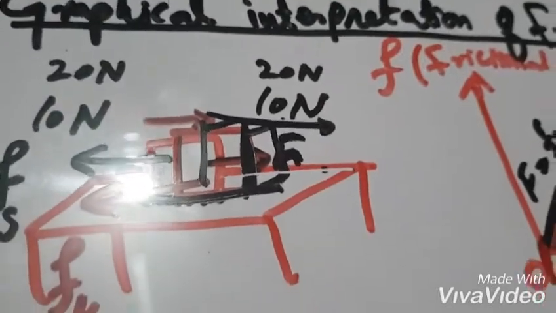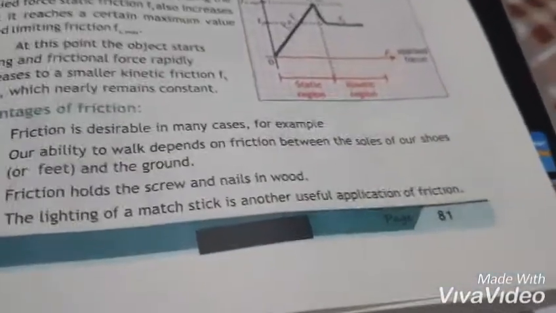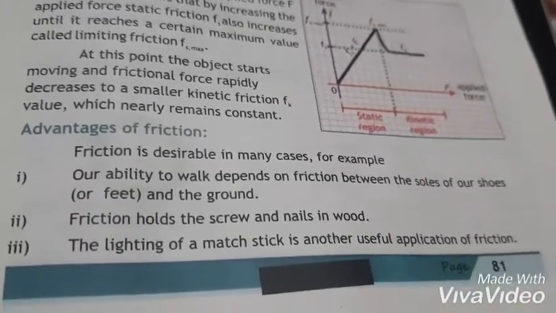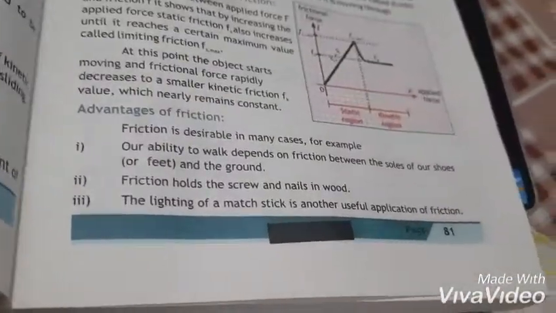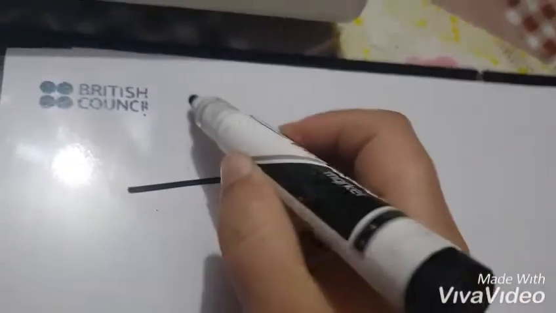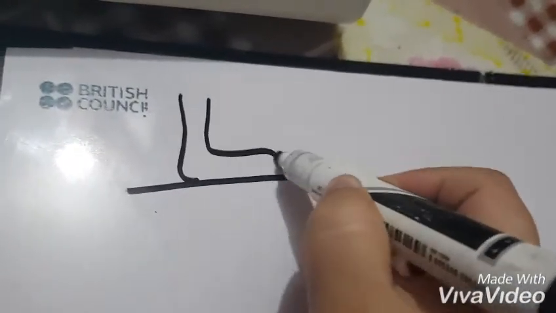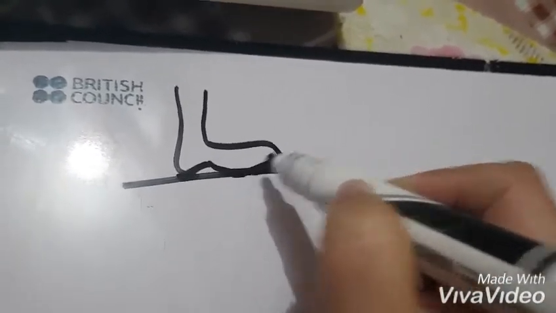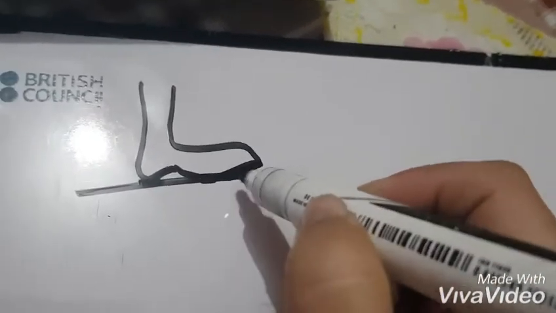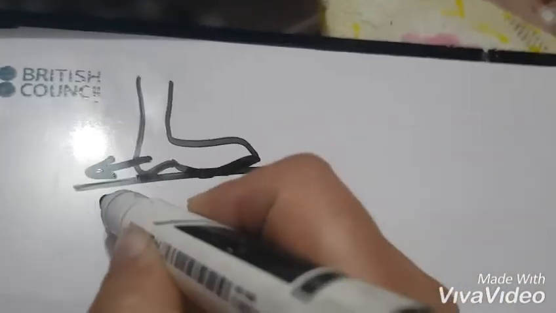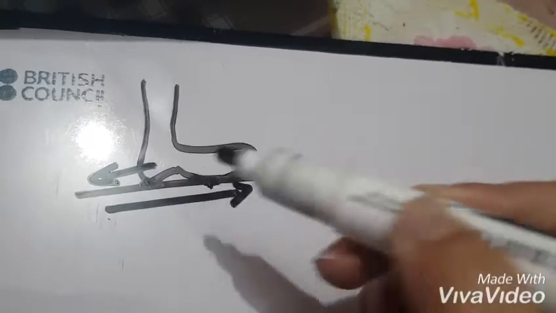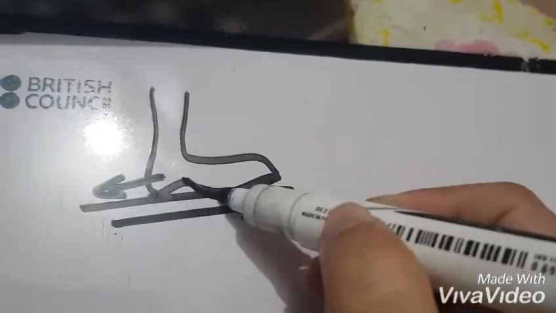Now we should discuss the advantages of friction in our daily life. You are walking, right? You are capable of walking. During walking, there is a frictional force between the ground and your feet. So there is a grip between these two surfaces, and according to Newton's third law of motion, you are pushing the ground in the backward direction, and the ground is pushing you in the forward direction. But due to friction, you are not slipping, or you don't feel any slippery effect on the ground.